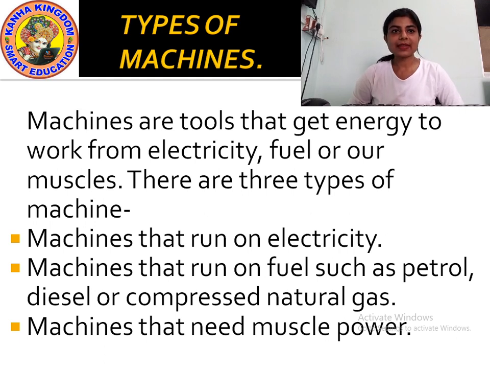Okay? Then machines that need muscle power to work. Okay? Now it is written, machines are tools that get energy to work from electricity, fuel or muscles. What does it mean?